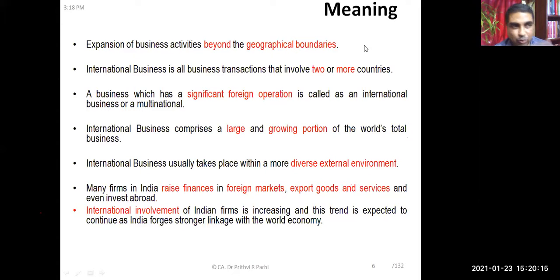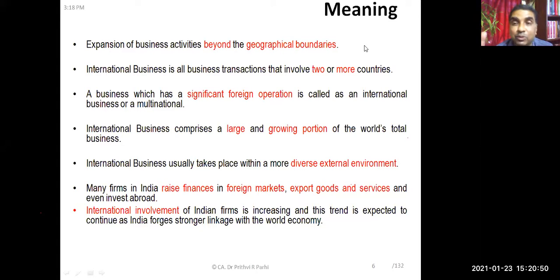But now you see most of the businesses that are happening, directly or indirectly, involve many countries. Maybe some of the products are directly or indirectly imported from other countries, or your production equipment is imported from other countries, or some products are exported to other countries. That means day by day, business is getting more and more internationalized or globalized. Are you agreeing or not?